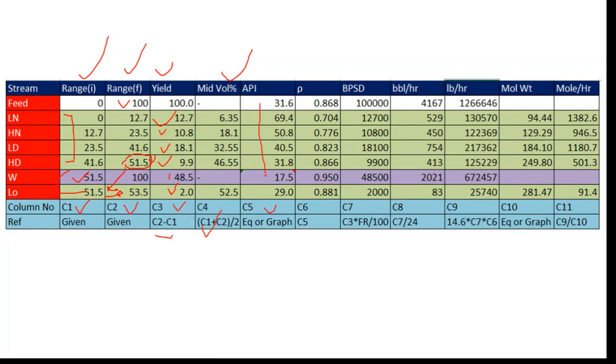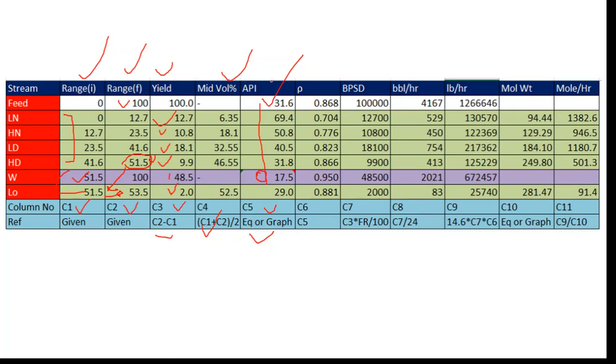API, how to calculate the API? So 31.6, this is given. You have to find out the API of all these streams with the help of equations or graph, except the bottom one. There is a highlight color for the bottom one. We have a special method for the bottom residue apart from the distillates. We'll discuss also how to calculate the bottom one.